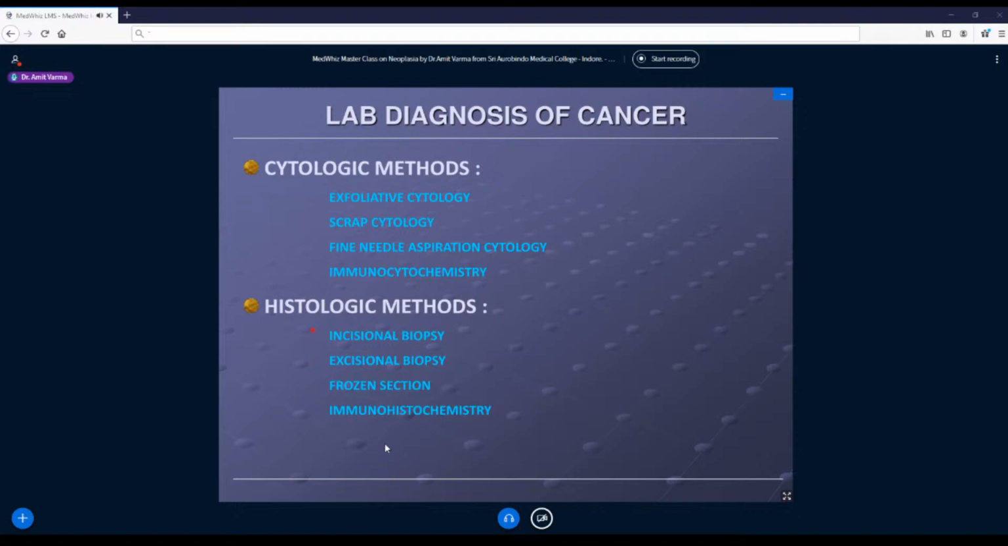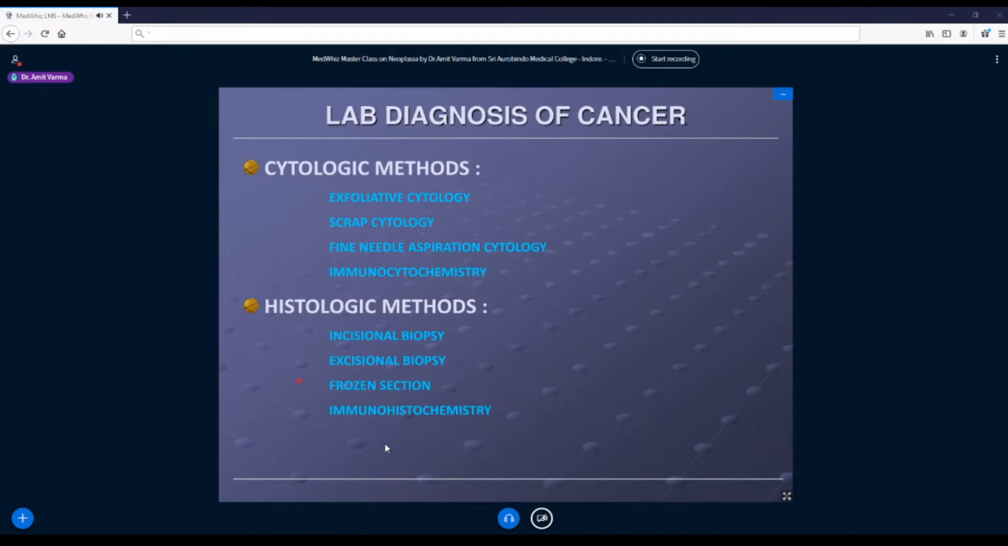So with these two kinds of biopsy we can go for histopathology study, and we can study all the features, whether it is a benign tumor or malignant tumor, whether it is a sarcoma or carcinoma, what is the type of origin, what is the grade of tumor, and so on. The third is frozen section. What do you mean by this?